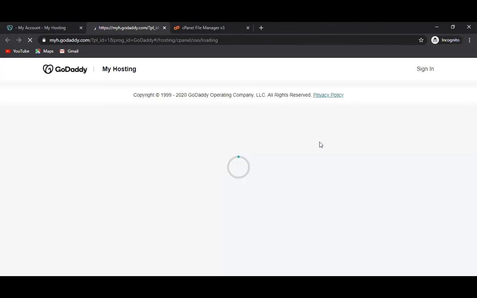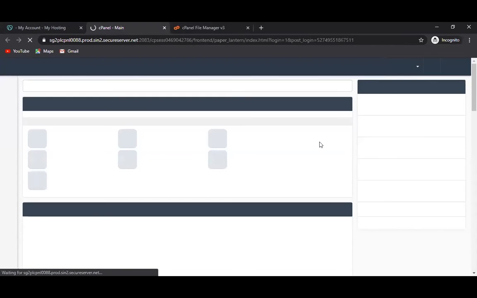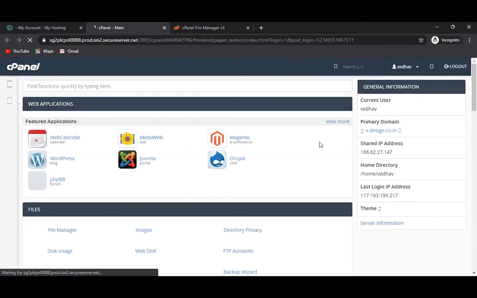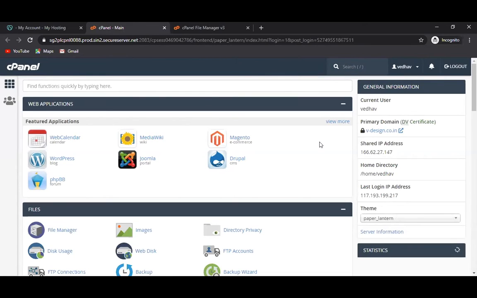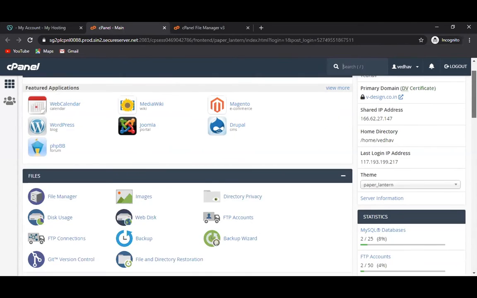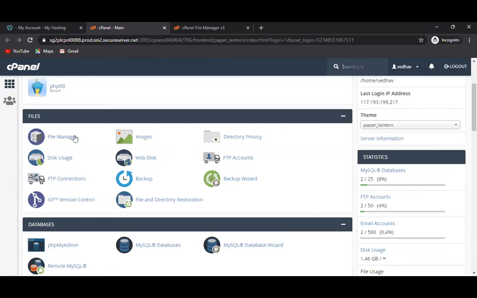You are accessing the GoDaddy server. Has she hosted it there with GoDaddy? Yes. Here the file manager has come, so this is the file manager. Shall I click on that? Open the file manager.